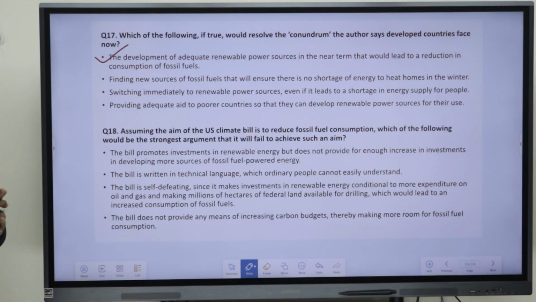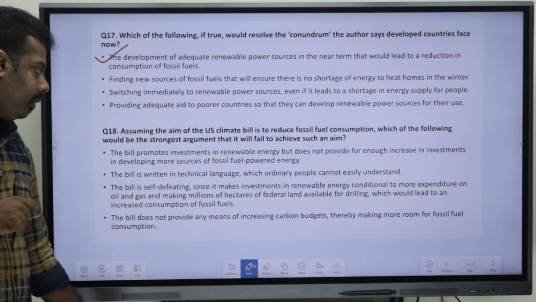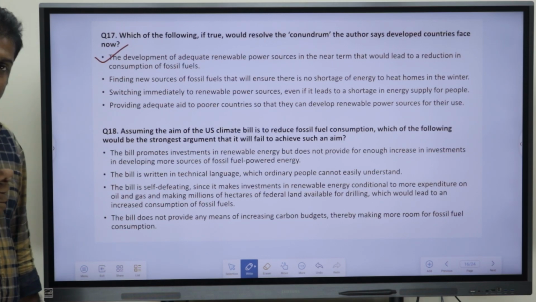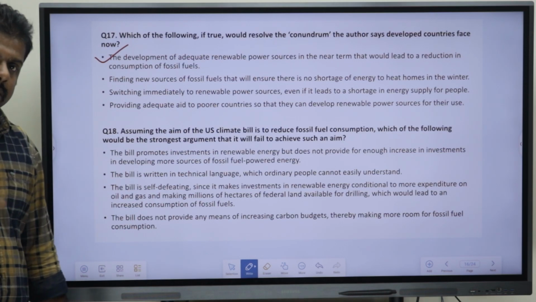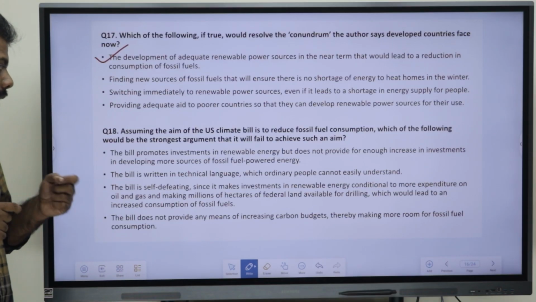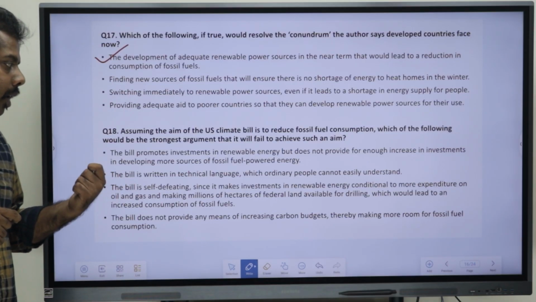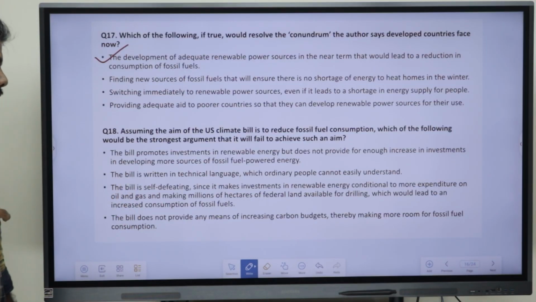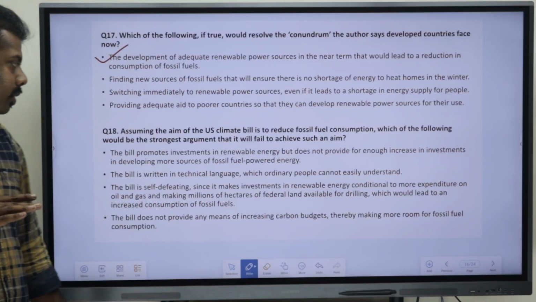Now, moving to the third one, the bill is self-defeating since it makes investments in renewable sources conditional to more expenditure on oil and gas and making millions of hectares of federal land available for drilling, which would lead to an increased consumption of fossil fuels. Now, the fourth point says that the bill does not provide any means of increasing carbon budgets, thereby making more room for fossil fuel consumption. So, these are the four points that they have given.